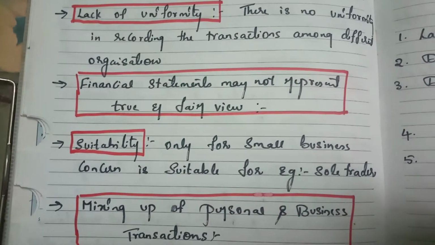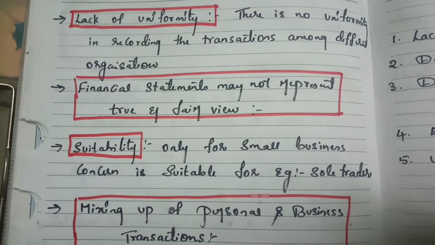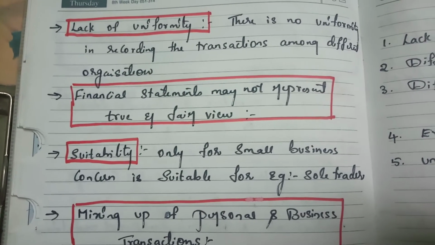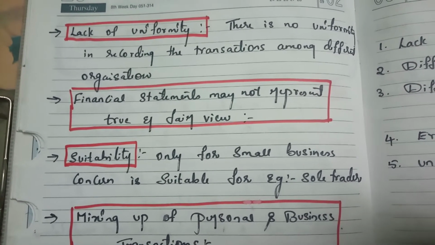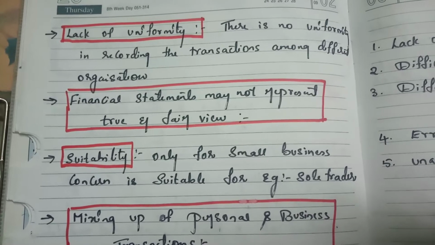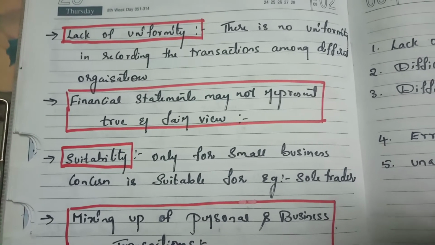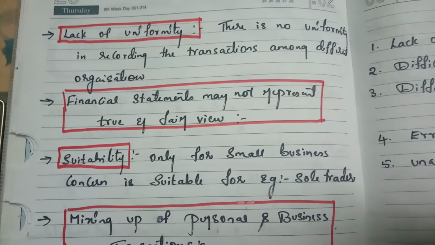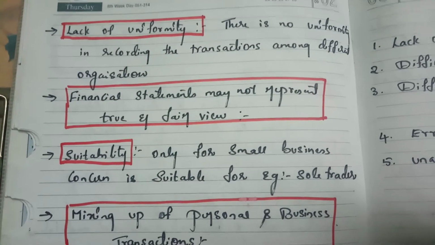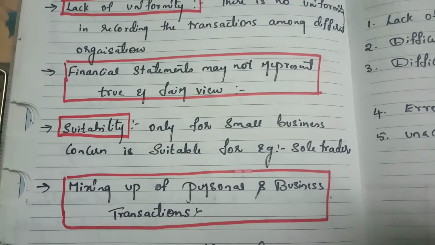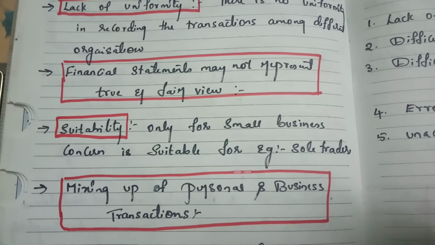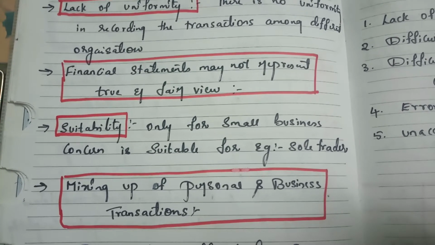Next, financial statements may not represent a true and fair view. Already I told you, if one or more accounts are ignored, then obviously your financial statement is not going to give a true and fair view. Financial statement is nothing but a balance sheet. You are not going to get a clear balance sheet. Then suitability. This is not suitable for very big concerns like corporates. It is suitable only for sole traders.